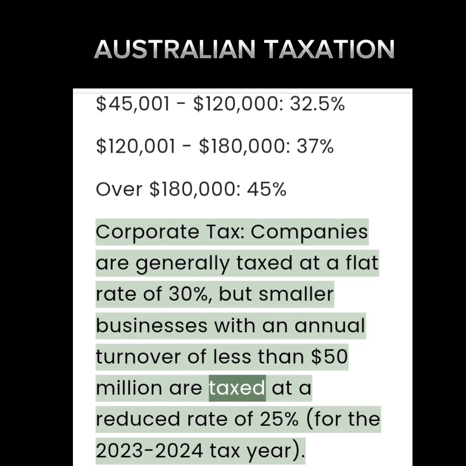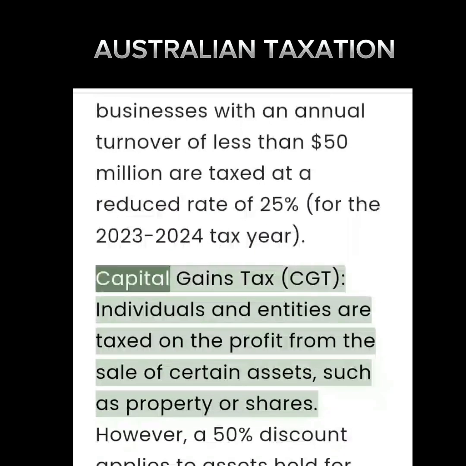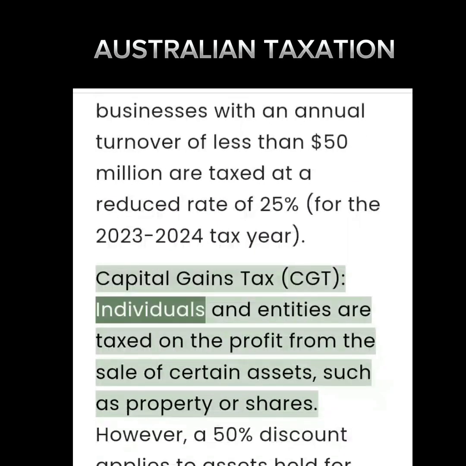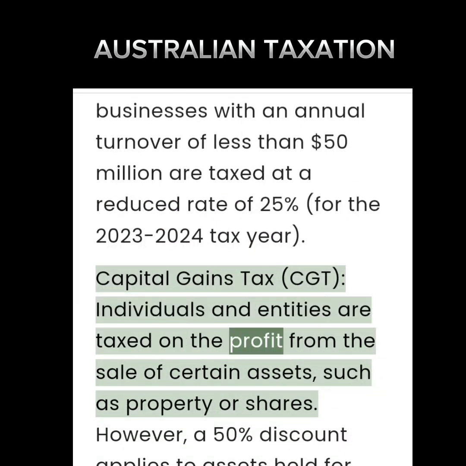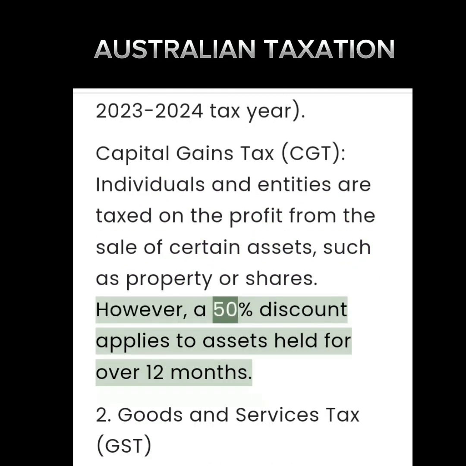Corporate tax. Companies are generally taxed at a flat rate of 30%, but smaller businesses with an annual turnover of less than $50 million are taxed at a reduced rate of 25%. Capital gains tax. Individuals and entities are taxed on the profit from the sale of certain assets, such as property or shares. However, a 50% discount applies to assets held for over 12 months.